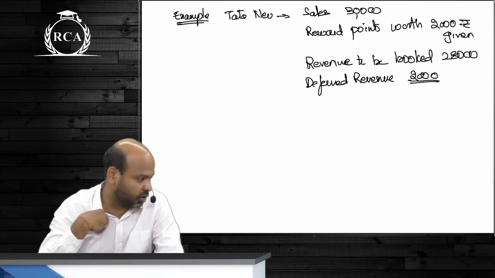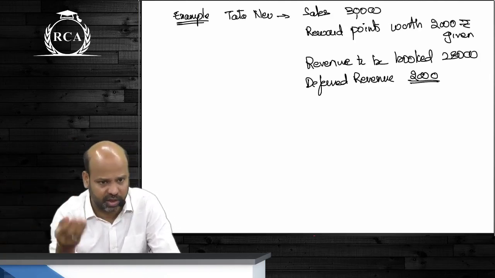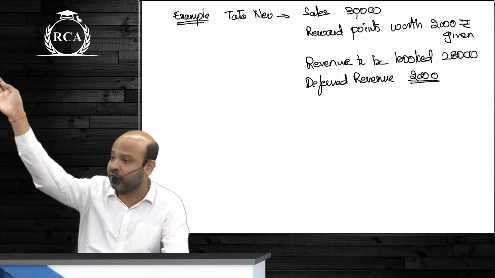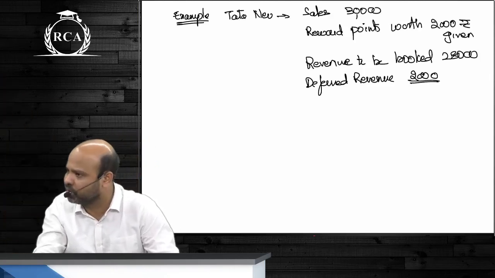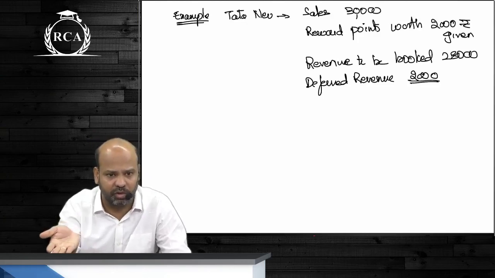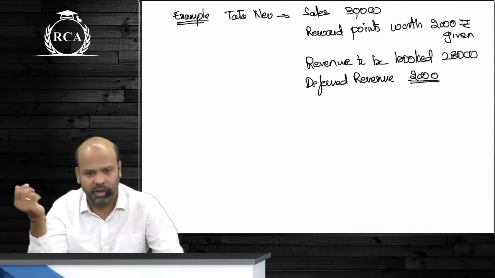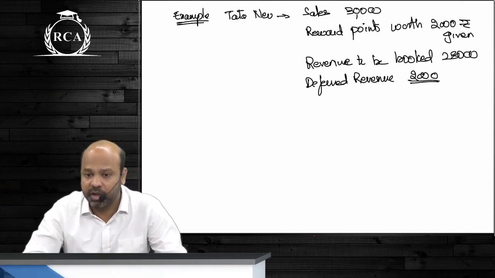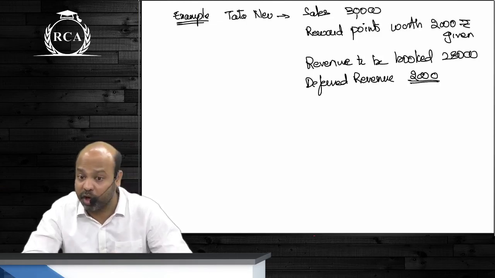I sell goods worth 10 lakh rupees, guys, to Vittal here. Okay? He does not take delivery of the goods. He will take delivery of the goods on a later date. But I have sold. Tomorrow, if the value of the goods increases to 20 lakhs, can I tell him, sorry, I will not give you the goods? Whose gain is it? Vittal's gain. What if the value of that inventory comes down to 8 lakh rupees? His loss. Can he say, no, I will not take delivery of the goods?